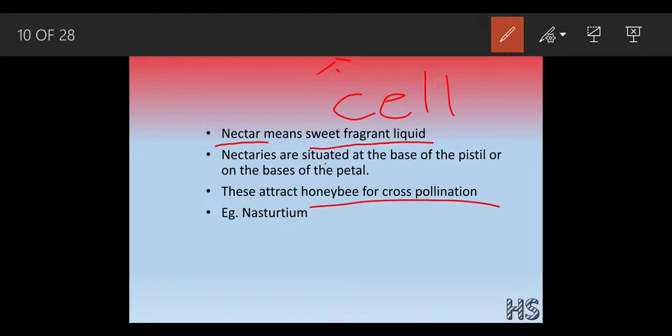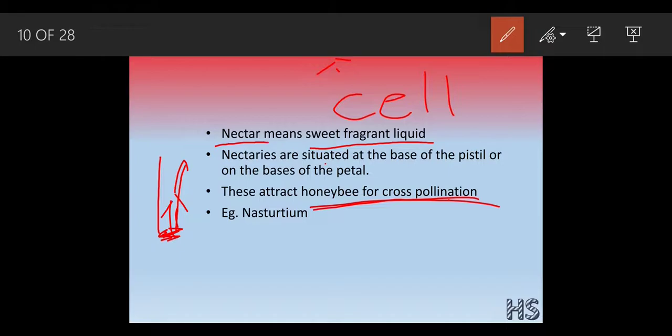Let's understand nectaries. Where are nectaries situated? They are situated at the base of the pistil or at the base of the petal. Where is the pistil? It is centrally located. Base means the lower part. So the nectaries are somewhere here, and from this part the nectar is secreted. This nectar attracts the honeybee for cross pollination.